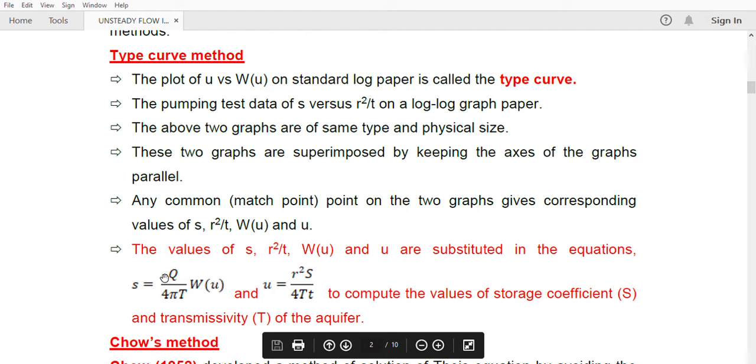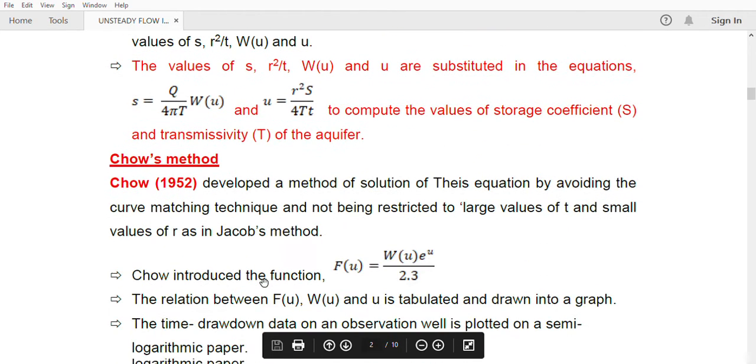Q is a discharge, it is a constant, so that is known to you. Drawdown is known to you. 4 pi is a constant, so T is the only unknown here. You will get T from here. Now in this equation, r is known to you, u is known to you, t is the time, capital T is known from this equation, so S is the unknown here. So you'll get S. So S and T of the aquifer can be found out by the type curve using the base equations. Second method is Chow's method.